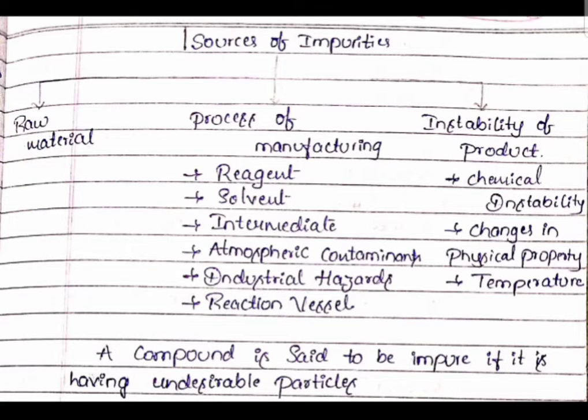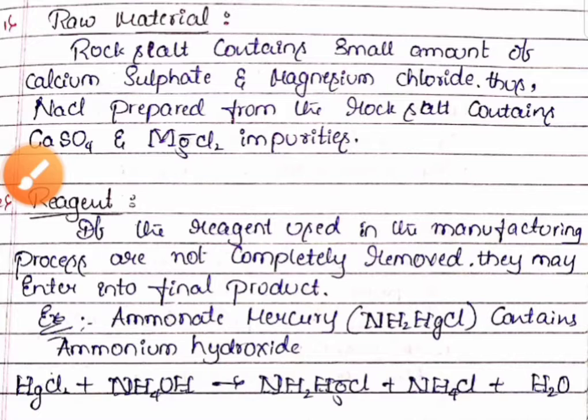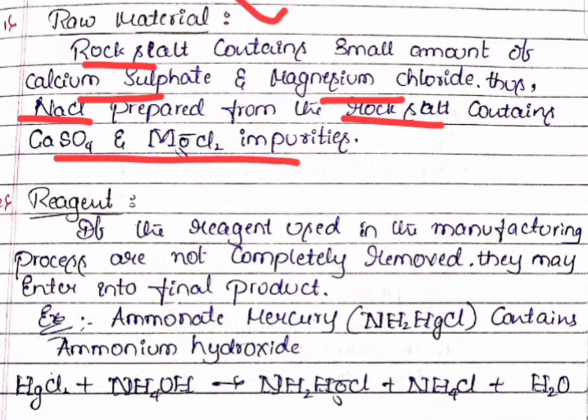So a compound is said to be impure if it contains some undesirable particles. Now raw material is also a source of impurity. For example, rock salt contains a small amount of calcium sulfate and magnesium chloride as impurities. Thus, sodium chloride prepared from the rock salt contains these as impurities.